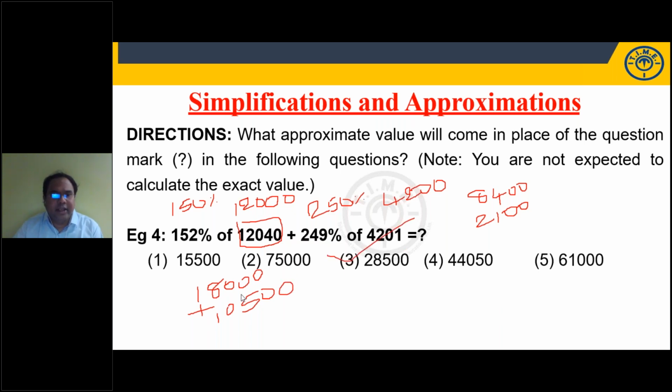It is my option 3. You got the point? Option 3. Very good. Deepthi, correct. Kavita, correct. Vidya, correct. Good show. Right? So I'm saying 150%: 12,000 plus 50%, 6,000, is 18,000. 250%: the number is always 100%, 4,200. Double it, 8,400. 50% is half, 2,100. So 28,500. Okay.